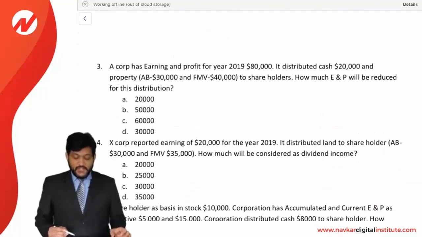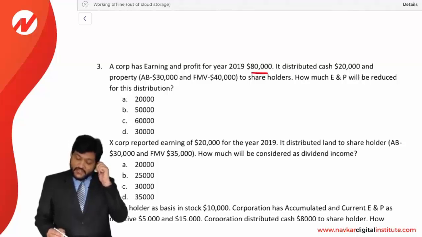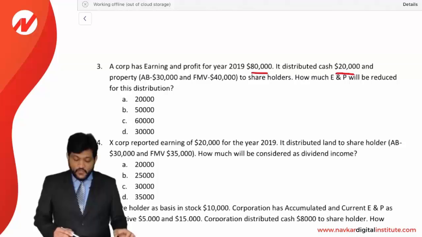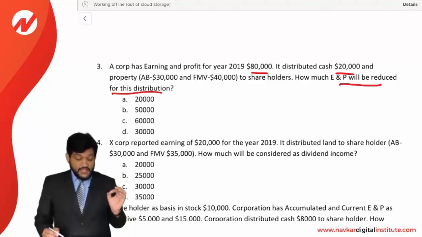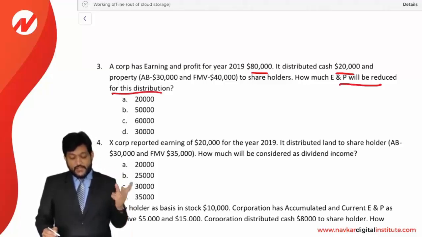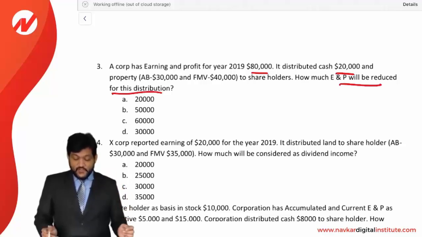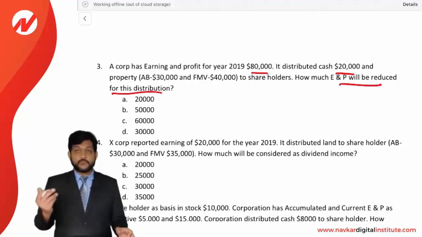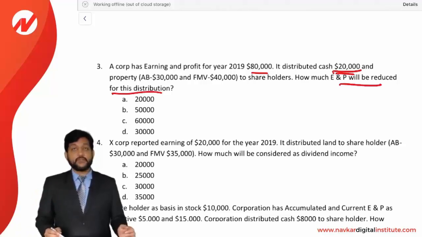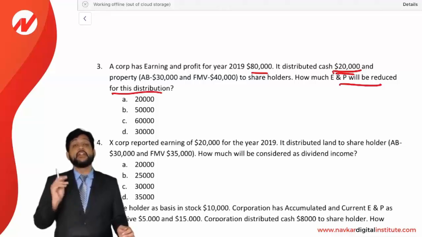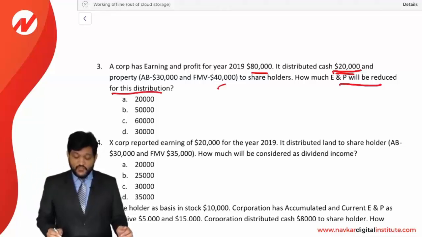Next, a corporation has earning and profit for 2019 of 80,000. It distributed cash 20,000 and a property whose AB is 30,000 and FMV 40,000 to the shareholder. How much earning and profit will be reduced for this distribution? Friends, cash distribution of 20,000 will reduce the E&P, and property distribution will also reduce the E&P, but property distribution reduces the E&P by AB or FMV, whichever is higher. That's why it will be 40,000. So 40 and 20, total 60,000 of the E&P will be reduced. Answer is C option.